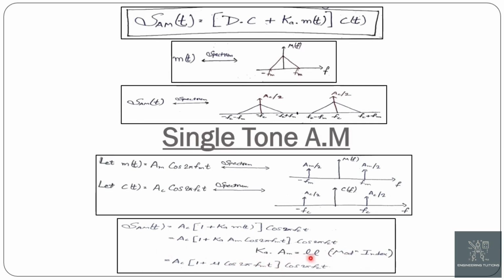So putting k_a A_m as mu, we get the equation s_AM(t) is equal to A_c times 1 plus mu cos 2πf_m t into cos 2πf_c t.